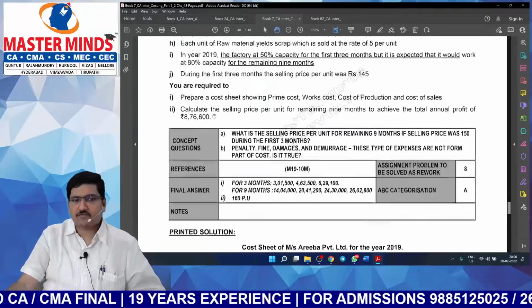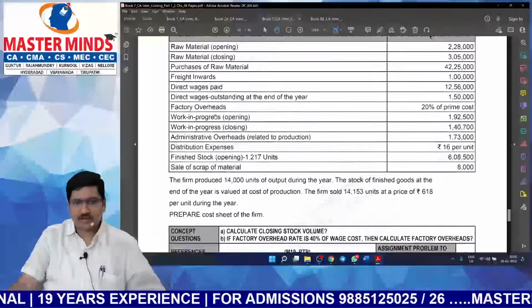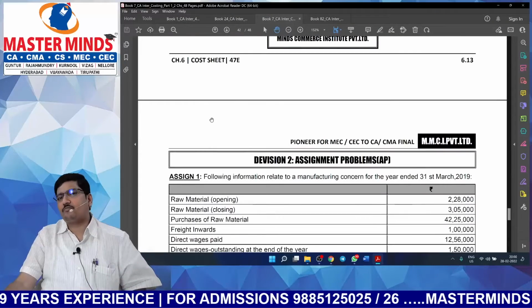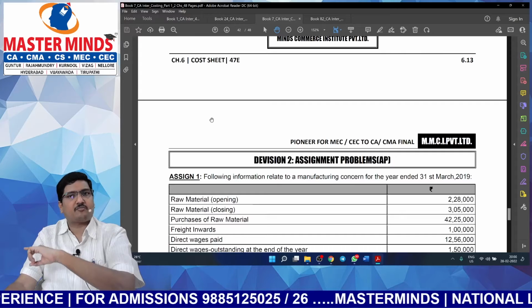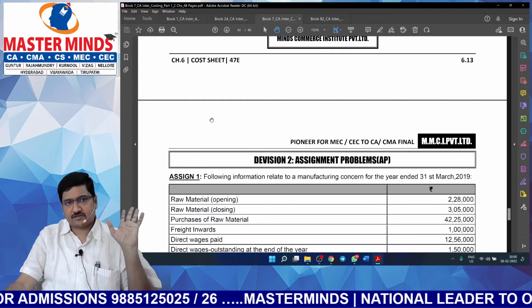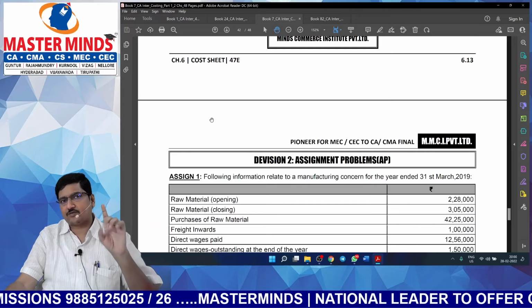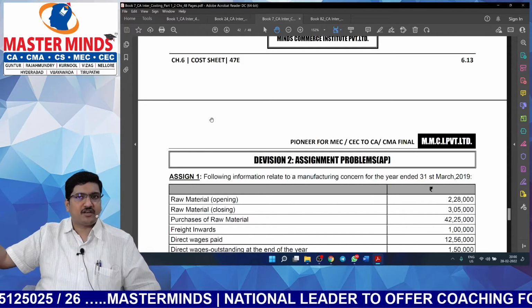How many problems are there for cost sheet? I think around 9 problems are there. Let me check, 8 problems. If you remember, in our old materials, this many problems were not there. We have drastically increased the number of problems in cost sheet. Why? It's a sure problem for 10 marks. Now in every attempt, a 10 marks problem is given from cost sheet. That's why we have included this many problems in cost sheet.